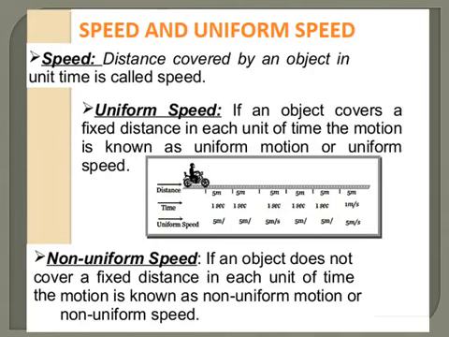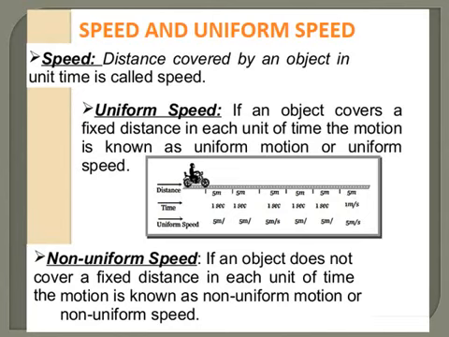Then what is non-uniform speed? If an object does not cover a fixed distance in each unit of time, the motion is known as non-uniform motion or non-uniform speed. For example, the same motorcyclist, for the first slot he covers 5 meters, for the second slot he covers 8 meters, for the third slot 6 meters, and for the next slot 3 meters. Then the motion becomes non-uniform motion because he is covering unequal distances in equal intervals of time.